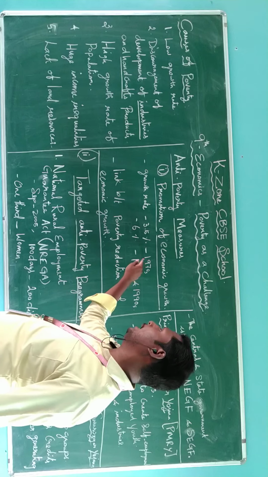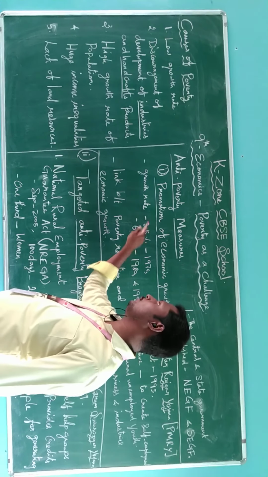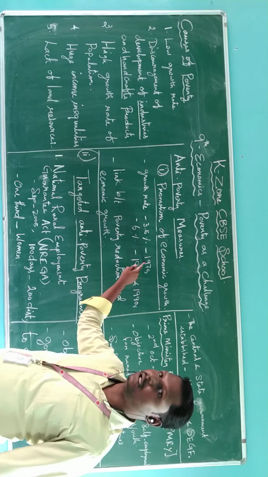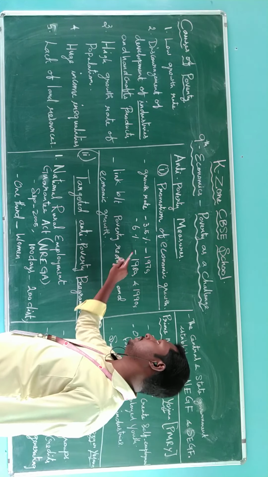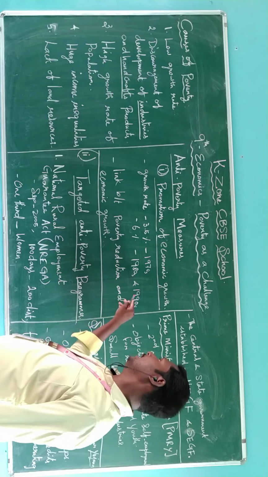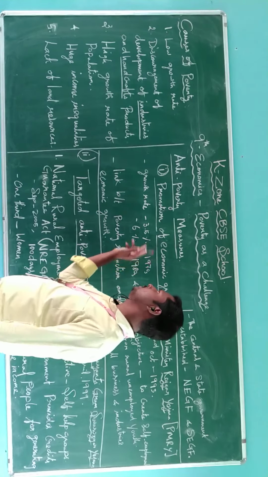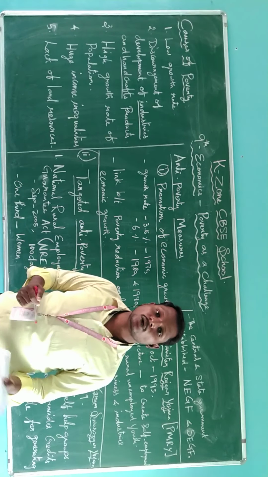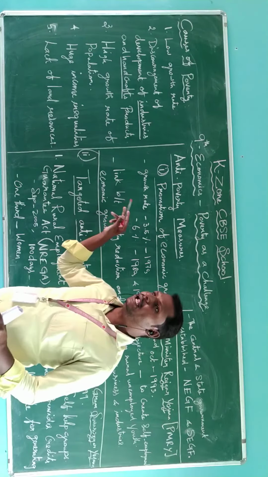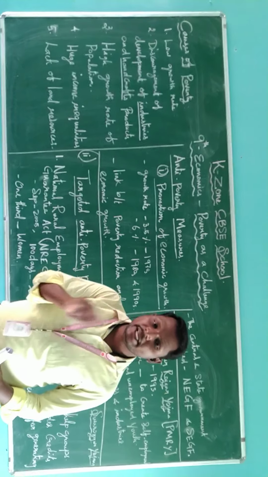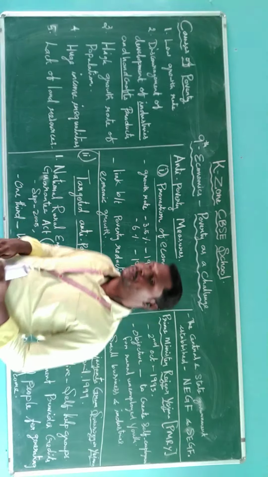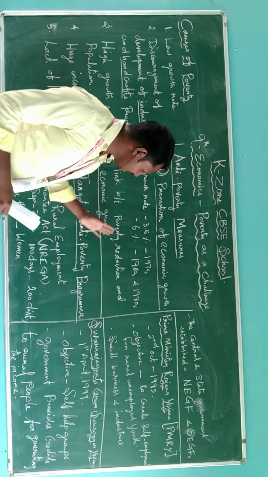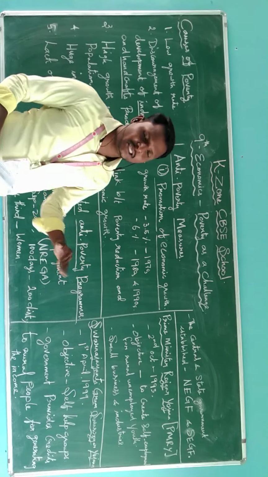During the 1970s, the growth rate was 3.5%, and it was 6% in the 1980s and 1990s. So we can see the promotion of economic growth there. It will help to increase the growth rate, and there's a link between poverty reduction and economic growth. So what is the difference between economic growth and poverty reduction?